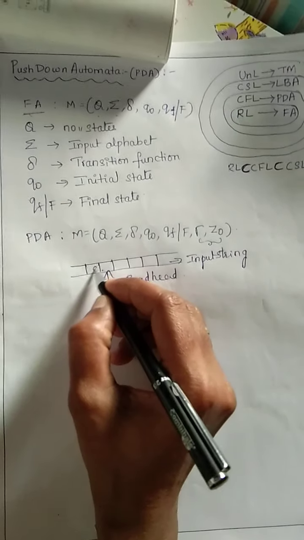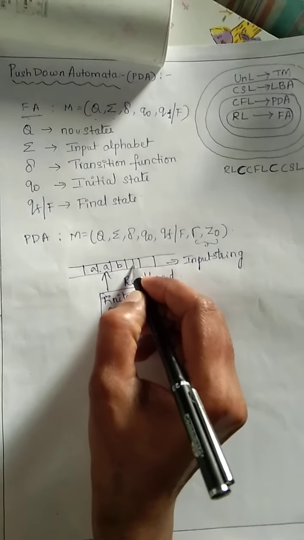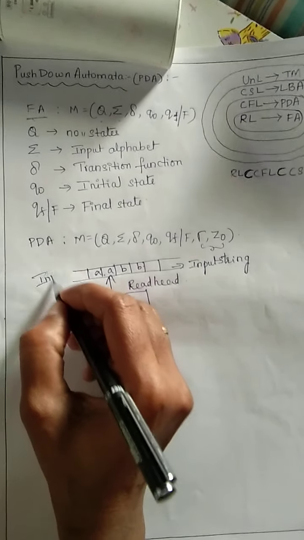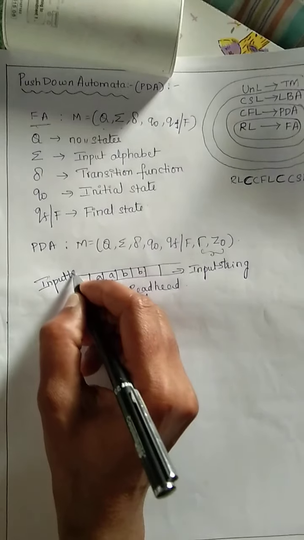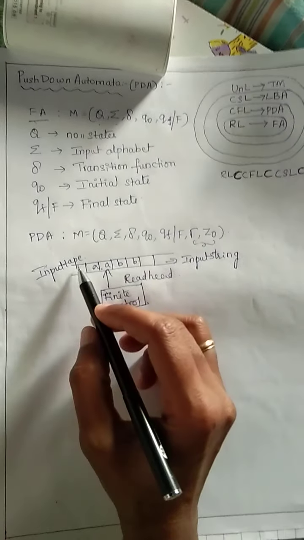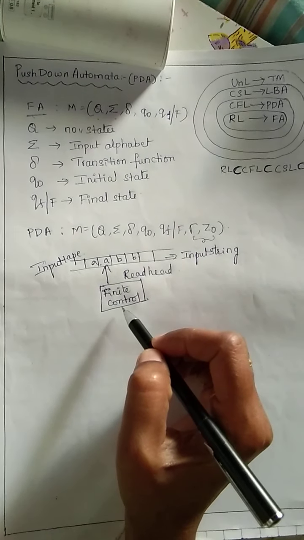So here we are going to store the inputs. It is the input tape. This looks like your finite automata: we have an input tape, read head and finite control.